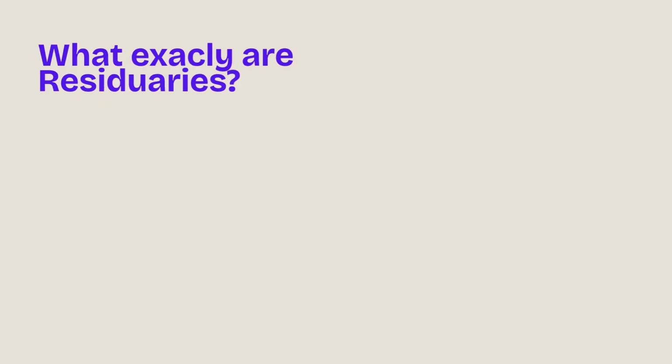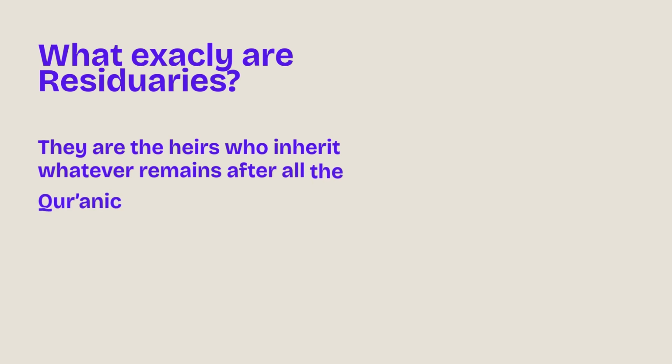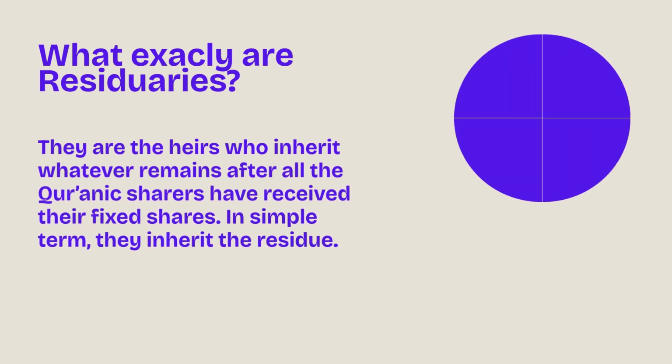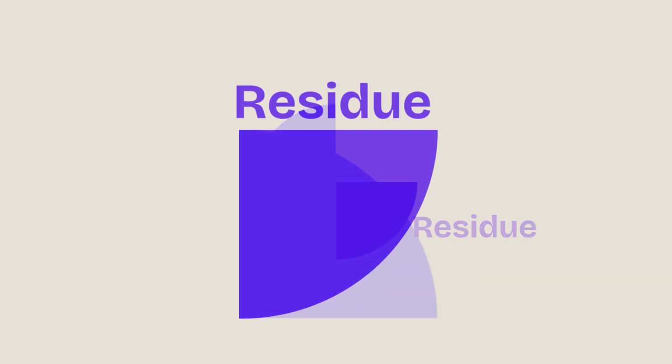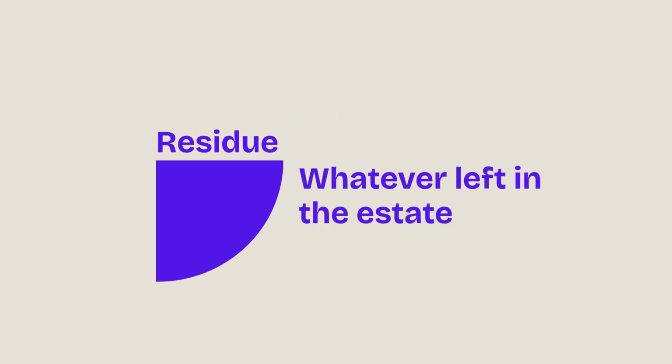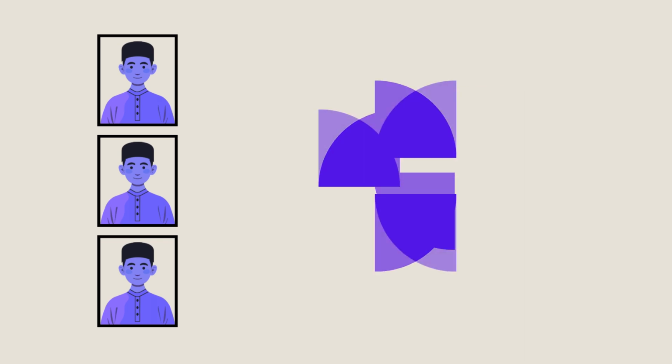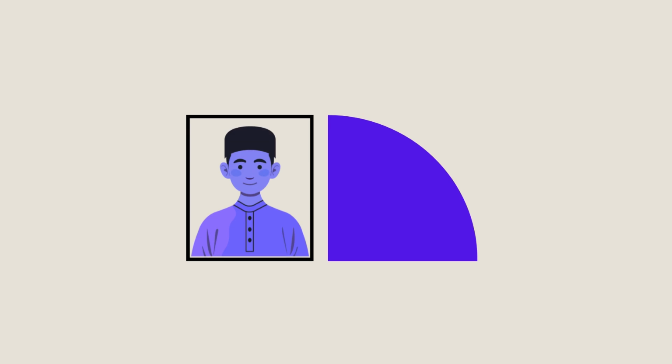So, who exactly are the residuaries? They are the heirs who receive whatever remains after the Qur'anic sharers receive their fixed portions. In simple terms, they inherit the residue, whatever is left of the estate. Imagine someone passes away, and after allocating the shares of all Qur'anic heirs, there's still a remainder, whether small or substantial. That leftover portion doesn't go unused. It is assigned to the residuaries.